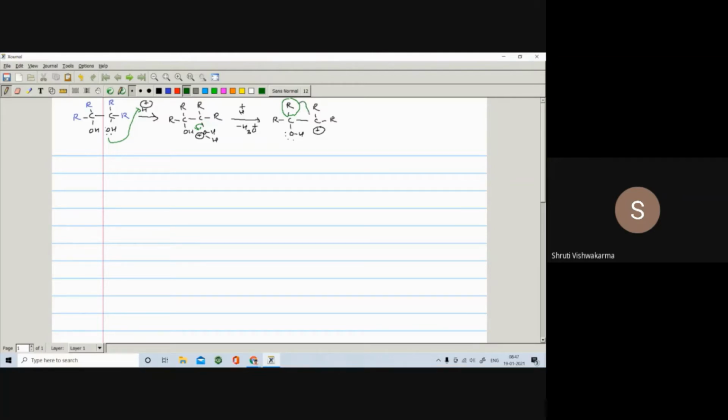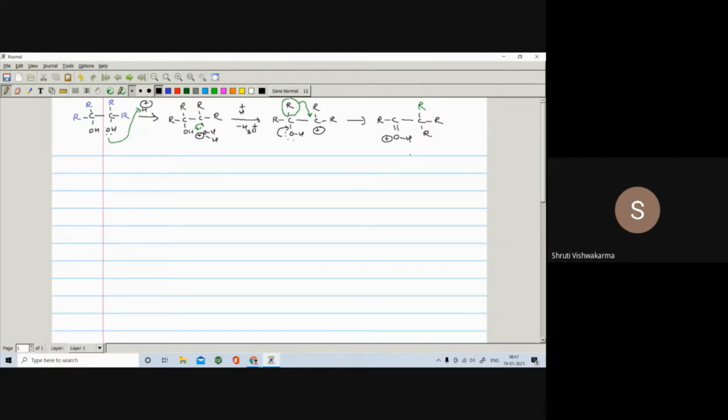So it will attack on this C positive. As soon as this attacks here, the other carbon becomes positive. The lone pair on this oxygen is involved in delocalization, there is a formation of a double bond, and oxygen carries a positive charge. So here you get R, a double bond to O, H, with oxygen carrying positive charge, and here is R. This R attacked, so this R undergoes rearrangement, and the remaining R groups are the same.